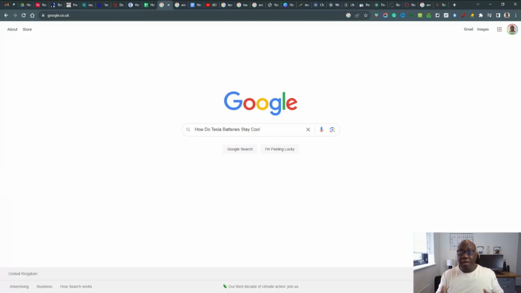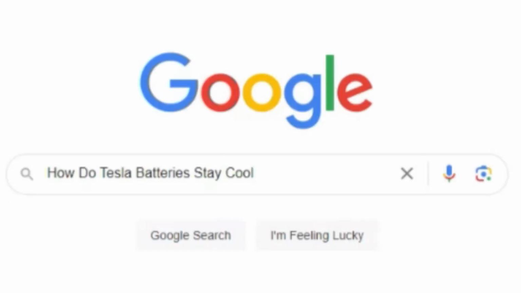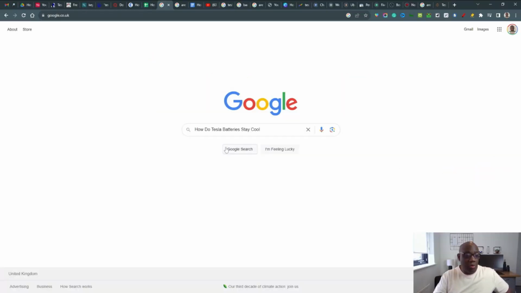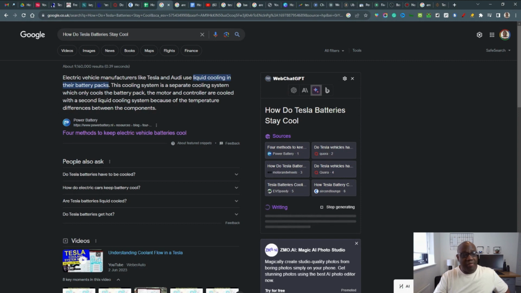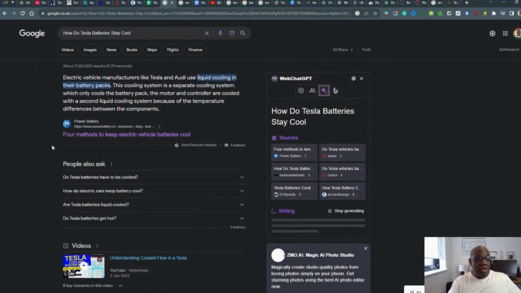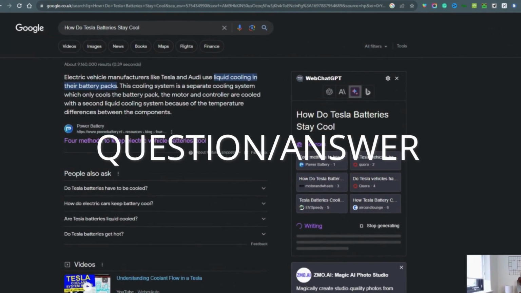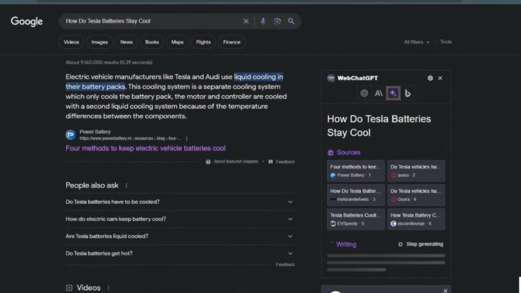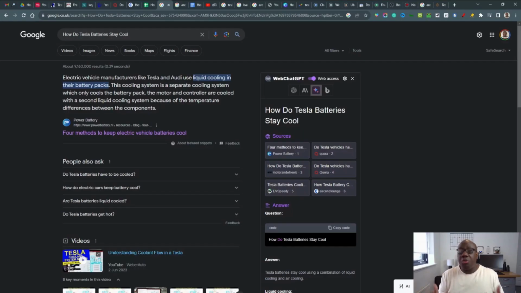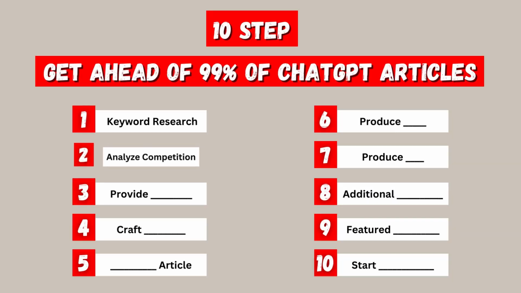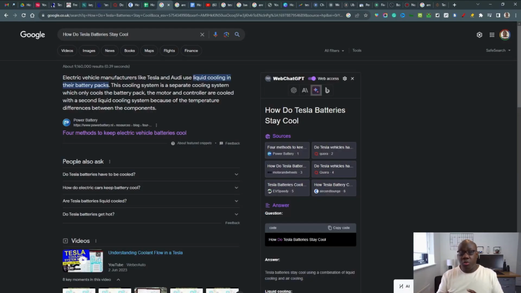Now, once you've found a keyword tool that you want to use, you then want to put that into Google. I found this one, which is how do Tesla batteries stay cool? So I'm going to do a Google search for that. And as you can see, we've got a featured snippet here. What we're looking for really is question answer articles within Google search. So we need to assess what the competition is like and make sure these are question type articles.